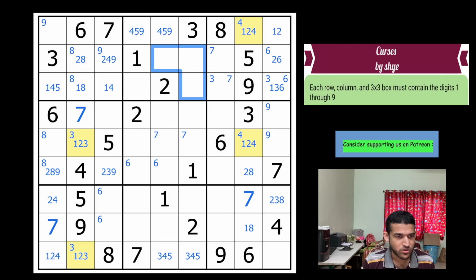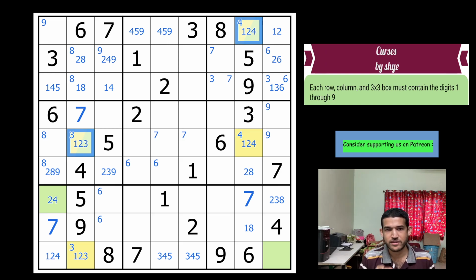Now let's move along. Look at this cell, the other cell in the quartet. You can say I'll call this quartet. So let's look at this cell now. Can this be a 2? It's all about asking if that can be a 1 or that can be a 2. So if that is a 2, now let's chart the 2's path. 2 is forced here in row 9. Again, 2 is forced here in row 1. Right? Simple. And similarly in row 5, 2 is forced here. So again, the same contradiction. A 2 here is forcing 2 2's in the quadruple. Beautiful, right? So the moment I found this quadruple, I was able to find all these.